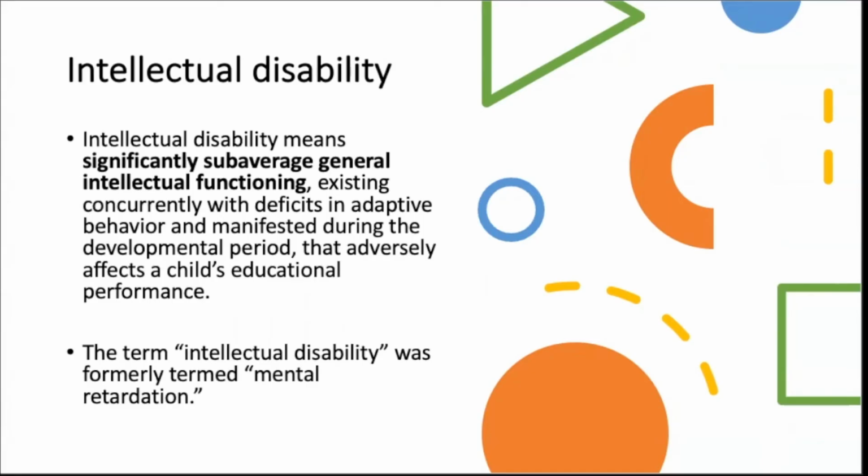So an intellectual disability means significantly sub-average intellectual functioning. Previously, and almost exclusively in the past, IQ tests were used to diagnose or identify an individual with an intellectual disability. However, we have definitely learned that IQ tests are very flawed.